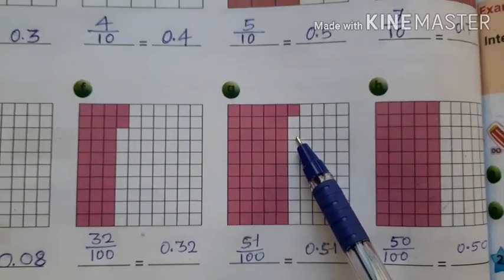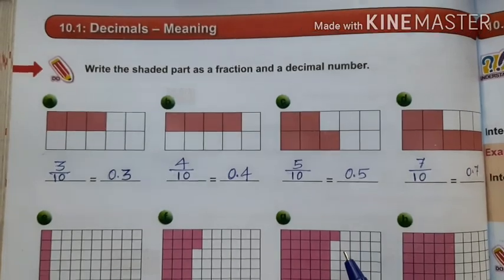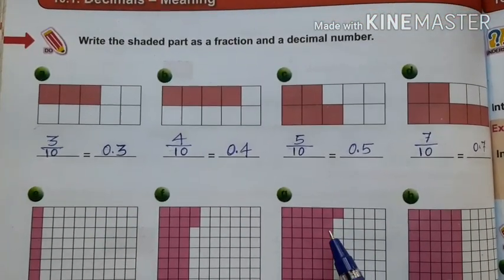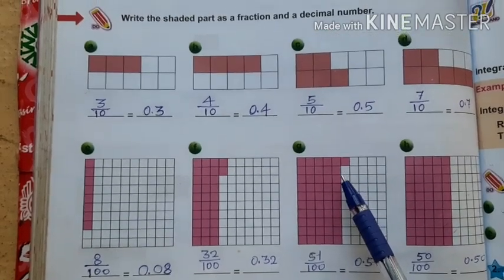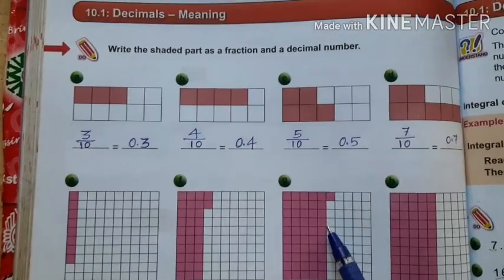So children, this is how fractional numbers and decimal numbers help us to write the values of incomplete things.